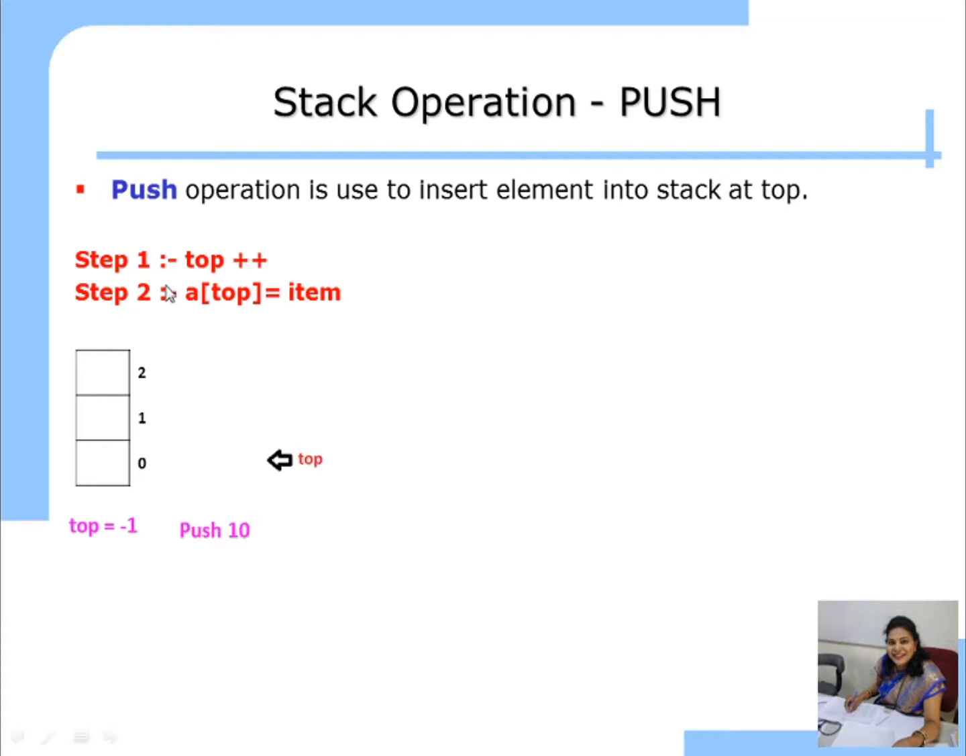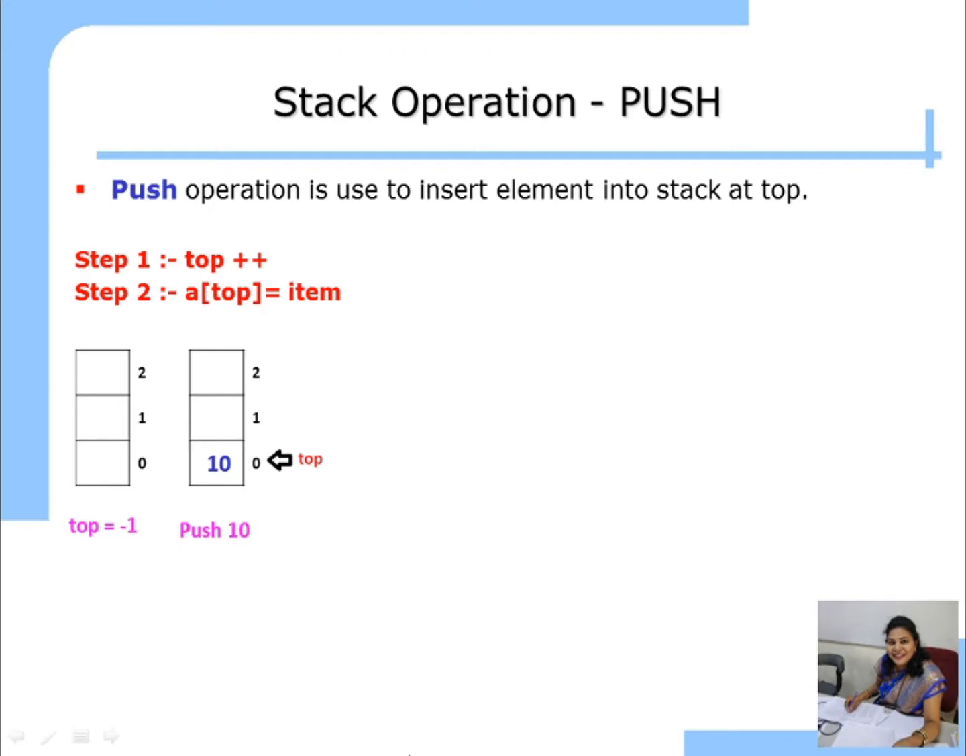Next step is what? Place the item which is to be inserted. Here what is the item? 10, at the top position of the array. So where does top point? 0. So we place 10 at what? A of 0. We place the element at A of 0. See, we place the 10 at A of 0.